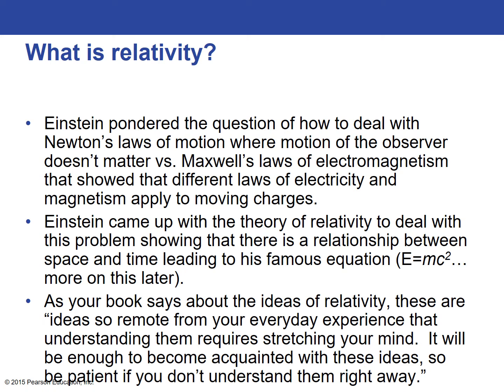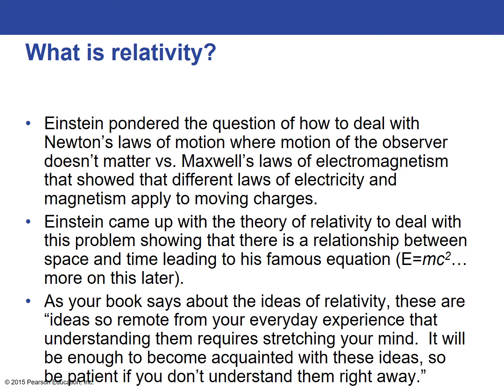Let's look briefly here before we dive into the chapter at what relativity is. Einstein had a question he was trying to figure out: how do you deal with two different laws that he couldn't reconcile? One was that Newton's laws of motion stated that the motion of the observer doesn't matter, and then there was Maxwell, whose laws of electromagnetism showed that different laws of electricity and magnetism apply to moving charges. And he wanted laws that could apply to everything, not different laws for different things.